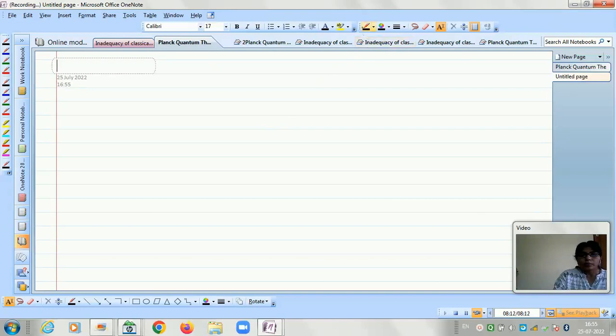So in the previous lecture, when we were discussing the Wien's law or the Rayleigh-Jeans law, we derived the term like U lambda d lambda or U nu d nu. So now you know the meaning of U lambda d lambda: it is the energy density within the range lambda and lambda plus d lambda.